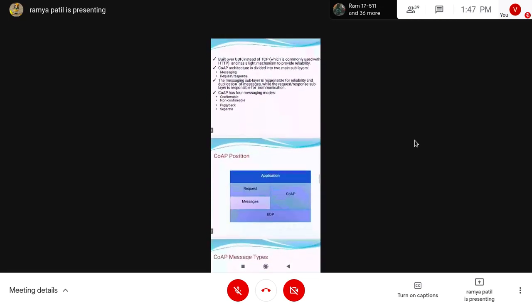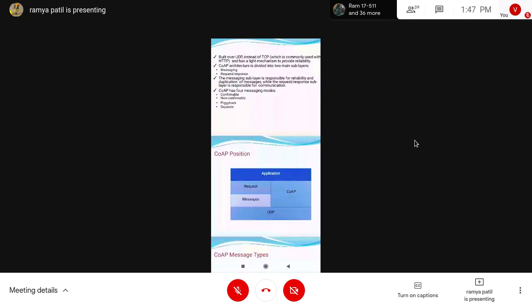Here we see the COAP position. I told you it is built on top of the UDP protocol of the transport layer. So it is a session layer protocol, and sometimes people use it as an application layer protocol also.